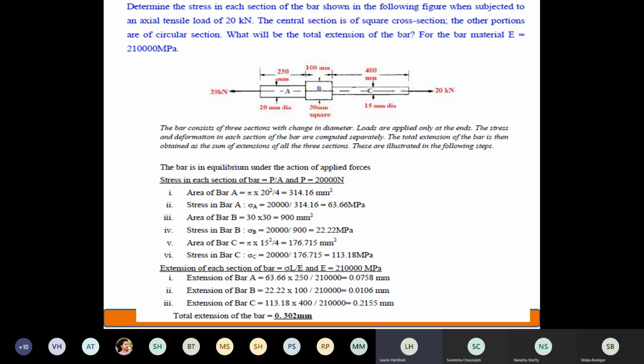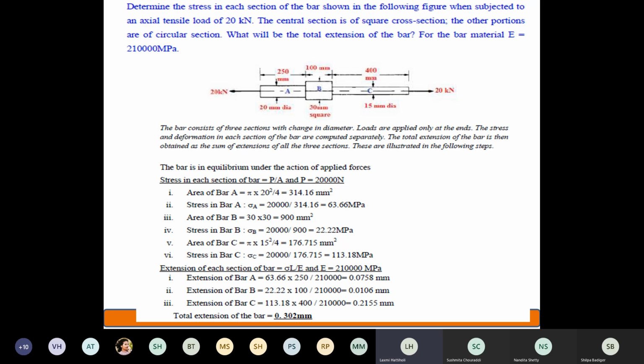Next, come to area for B. Remember, B section is a square section. So, whenever you get a square section, what will be the area? Breadth into depth. Now, since it is a square, breadth and depth are same. So, 30 into 30. So, 900 mm square. Next, stress at B is load by area. You will get 22.22 megapascal. Similarly, do the calculation for C. Area for C and stress at C. Is this understood? Yes, ma'am.